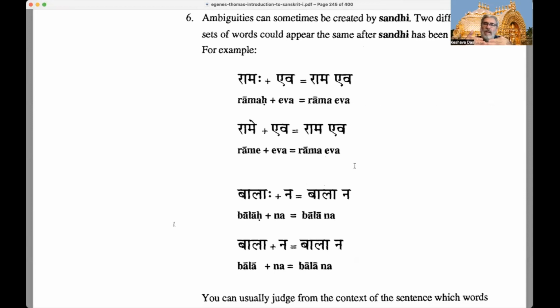So we already know this from, for example, dirgha sandhi. Dirgha sandhi, or long sandhi, means that when a short or long vowel ends the first word and a short or long vowel begins the second word, they coalesce, they come together, and they form a long vowel. So a short A followed by another short A becomes a long A. Long A and a short A become a long A. Short A and a long A become a long A, and two long A's also become a long A. So there you have four different cases. So if you have a long A and you're splitting the sandhi there, there could be four different understandings of that. Four different ways. So you have to understand by context, of course. So anyway, let's have a look here.